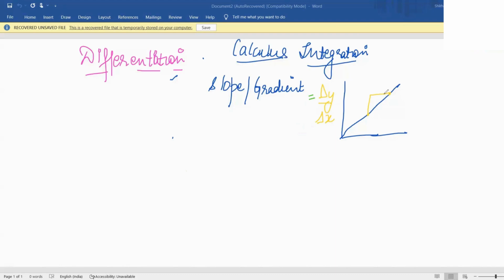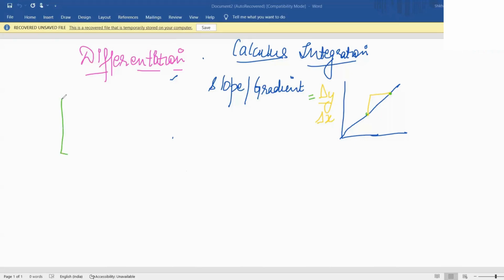If I ask you to find it, you take any two points which lie on your line, subtract the y points and subtract the x points, and divide them, and you will get the gradient. This is for a straight line and we easily get these. We can read it on the graph, and we can find it even if my points are any real number values, specifically on a straight line.